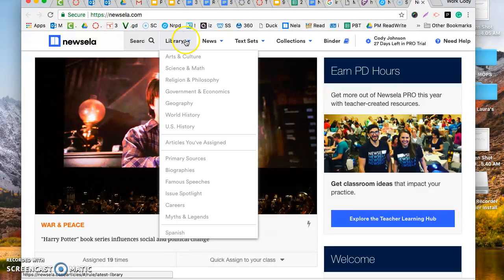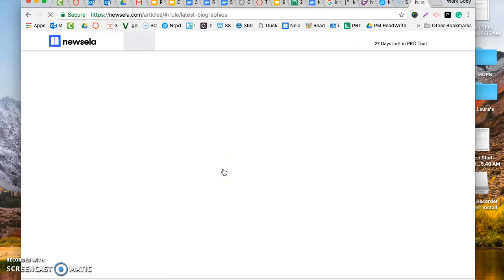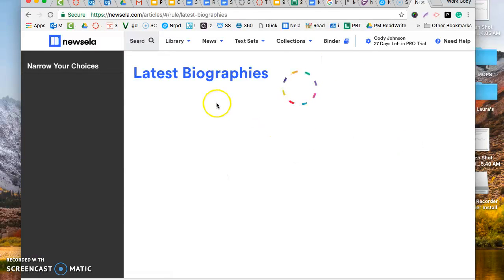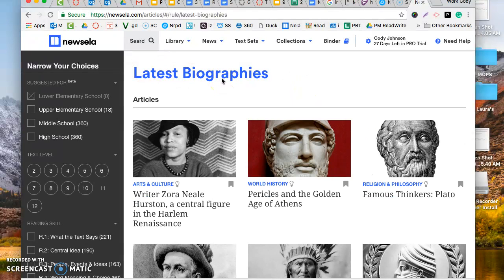There's all kinds of really interesting articles. There's religion and philosophy, government, geography, world history, U.S. history, primary sources. This is where a lot of students like to be, though, is biographies and careers. Biographies is various people, and there's pop culture people like Bruno Mars. There's historical people like Abraham Lincoln or Harriet Tubman or things like that. If you want to look through there, you just click on that, and here's all kinds of the latest ones. So they're not the most recent people, but the most recent updates.